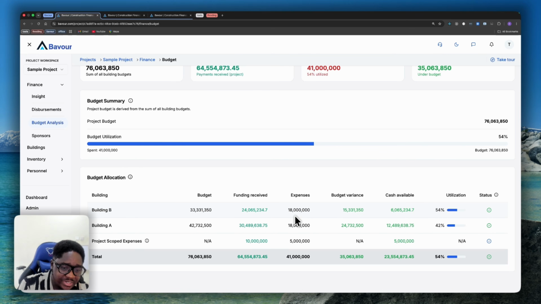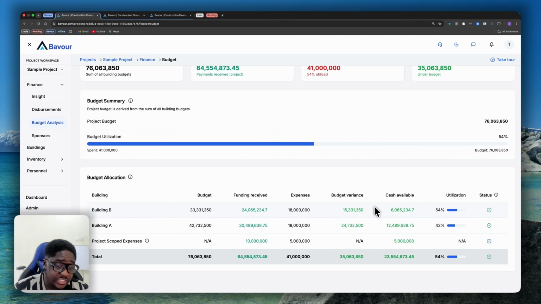You can also see the expenses made so far. Now, these expenses, it's not committed, it's not accounted for. These expenses are expenses that your finance team has already disbursed. It's very important, right? These expenses have left your funding pool. You've paid them out. Now, the budget variance, right? How much of our budget have we used so far in addition to our expenses? Cash available, how much do we have left after the expenses we made so far? The utilization and the status.